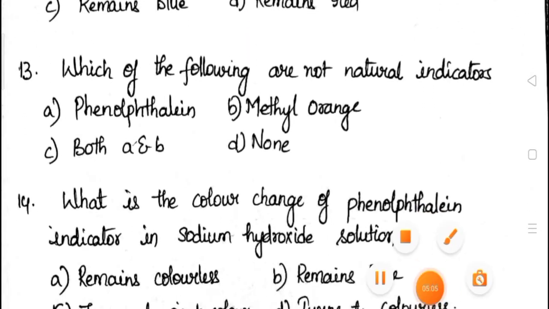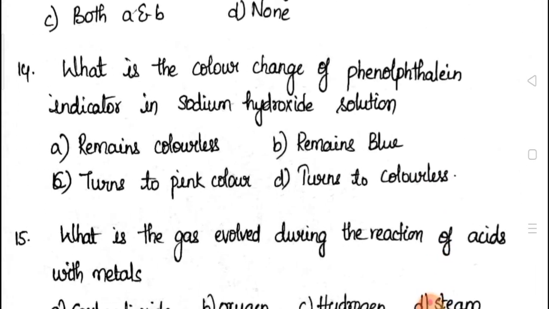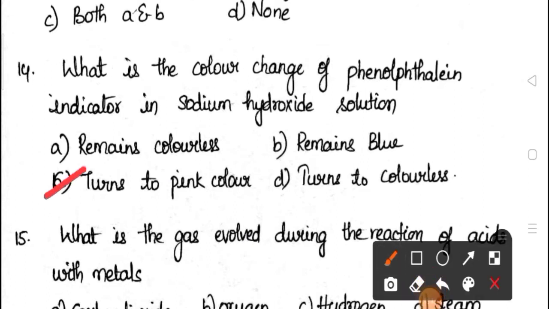Then coming to the 13th question. Which of the following are not natural indicators? Not natural means they are synthetic indicators. Both phenolphthalein and methyl orange are synthetic indicators. So the correct answer is option C, both A and B. Okay. Next, coming to the 14th question. What is the color change of phenolphthalein indicator in sodium hydroxide solution? Sodium hydroxide means it is basic in nature. What is the color change of phenolphthalein in basic solution? It turns pink in color. We have seen this with the help of an activity also. So the answer for this question is it turns pink.